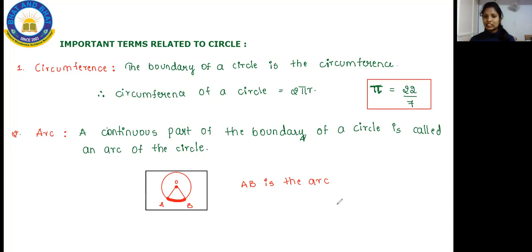Pi is nothing but 22 by 7. That's all. There is nothing to understand in that. Pi is equal to 22 by 7. That is 2 pi r. Pi value is 22 by 7, 2 is a constant number and r is the radius which will be given in the question. Got this? What is there in that? I explained it clearly.